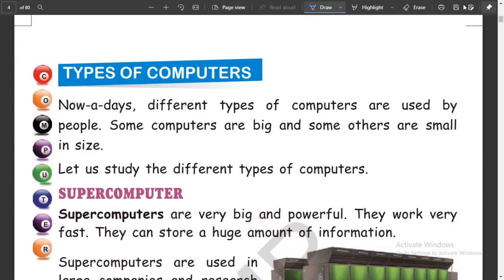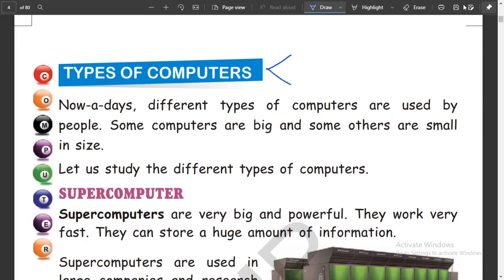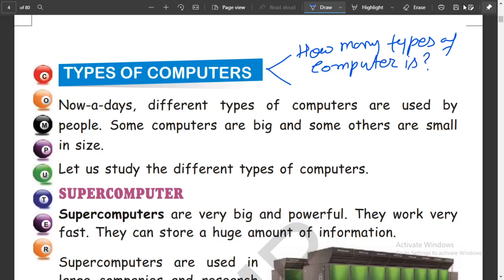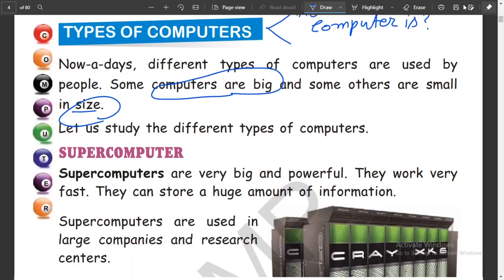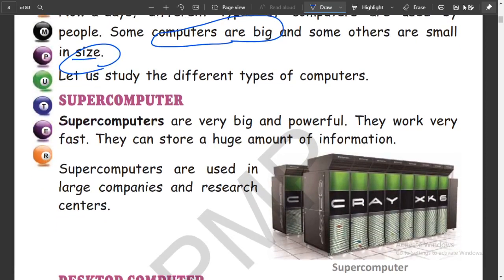Now we will talk about the types of computer. Nowadays, different types of computers are used by people. Some computers are big and some are small in size. The biggest computer, which is very big, is called a supercomputer.